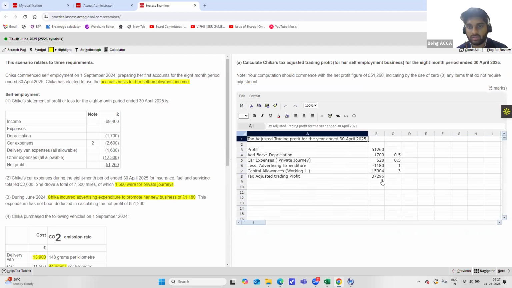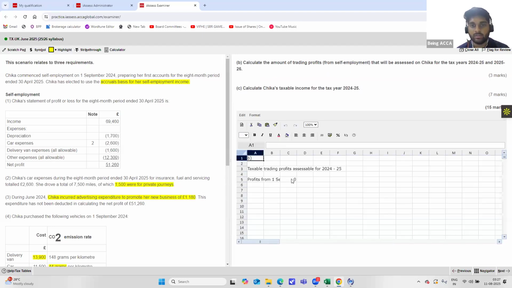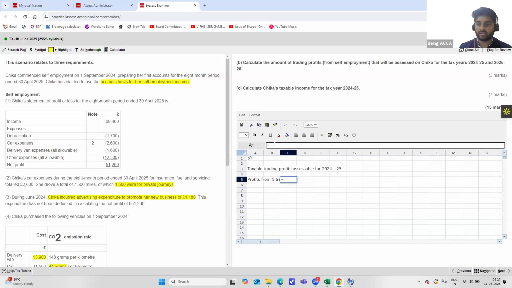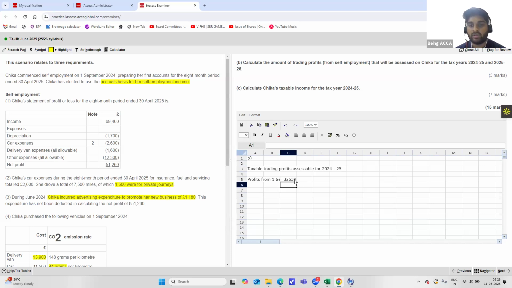The answer is 37,296. So you do not have to show the entire calculation again. You can directly write the value into 7 by 8, because you know it's for an 8 month period, but only 7 months is falling into our tax year of 24-25. So this will give you your figure of 32,634 for tax year 24-25, and with this you'll be scoring 1 mark out of the 3 marks that is allocated to it.